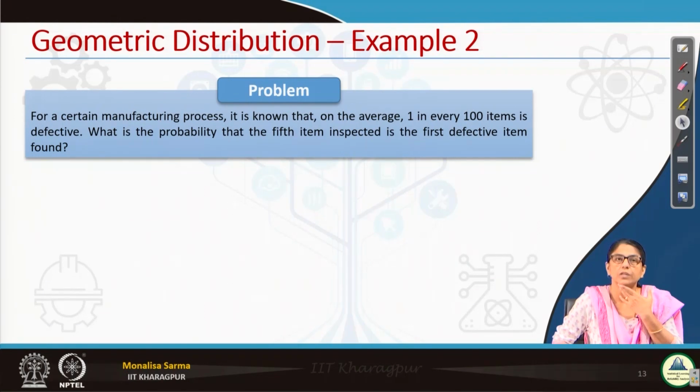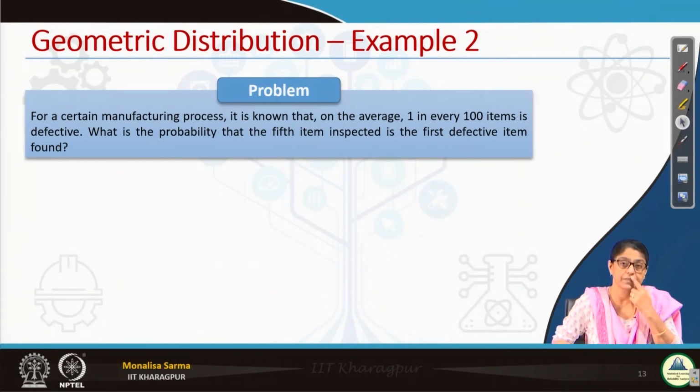So problem: for a certain manufacturing process, it is known that on the average 1 in every 100 items is defective. What is it? On the average 1 in every 100 items is defective. This particular statement gives us the probability of defective items. What is the probability of defective items? 1 by 100, isn't it? Relative proportion. Probability of a defective item is 1 by 100. So what is the probability that the 5th item inspected is the first defective item found?